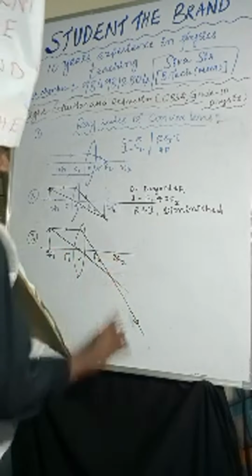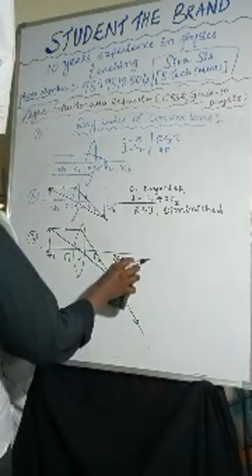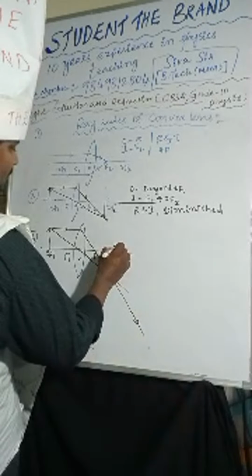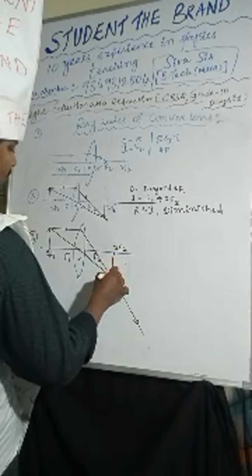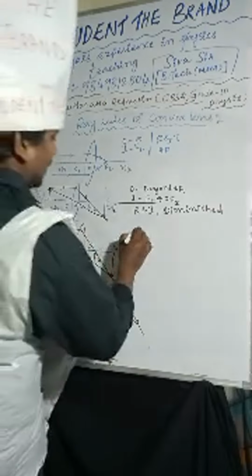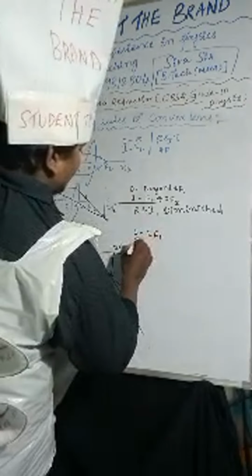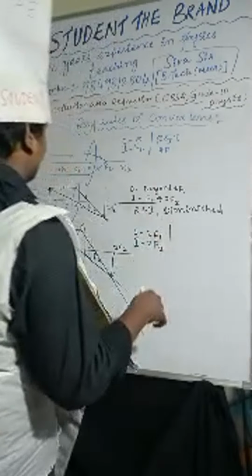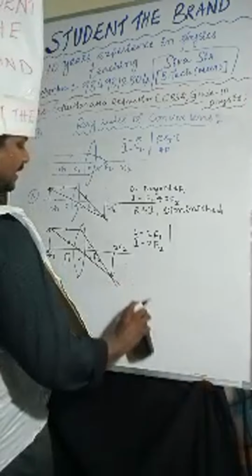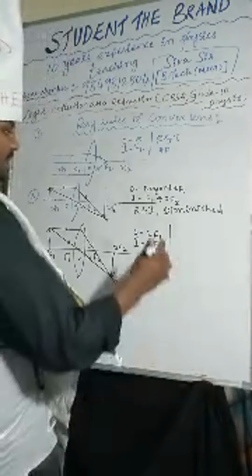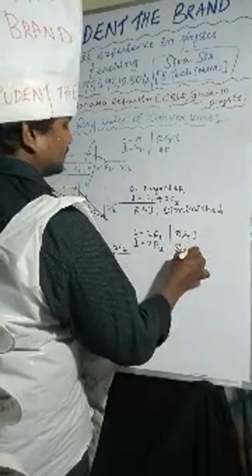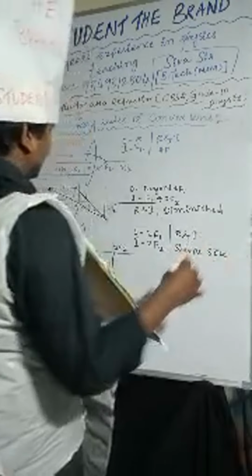The image will form at 2F2. The nature of the image is real and inverted, and the size of the image is the same size.